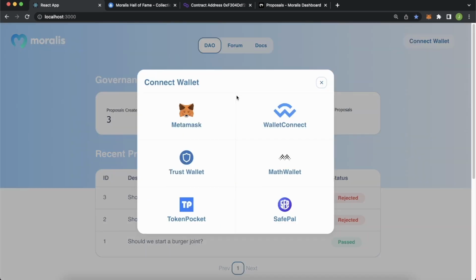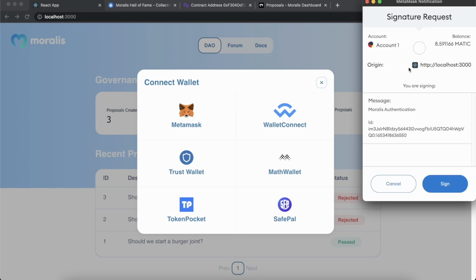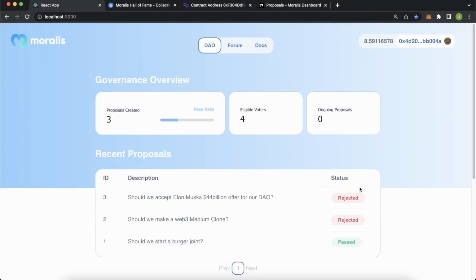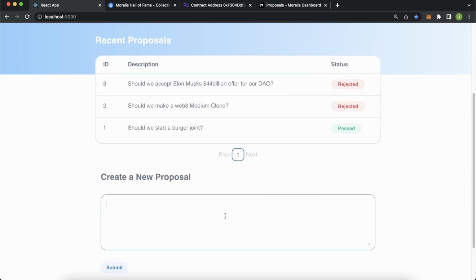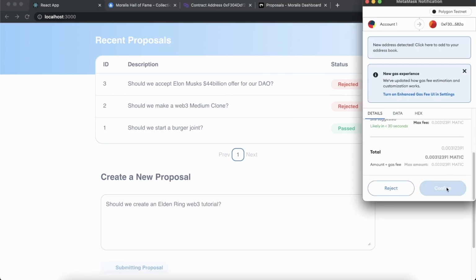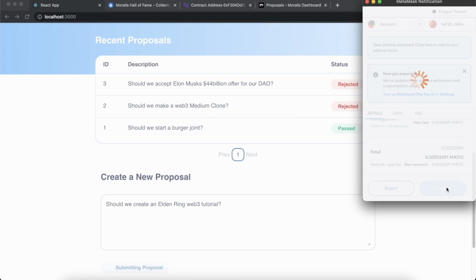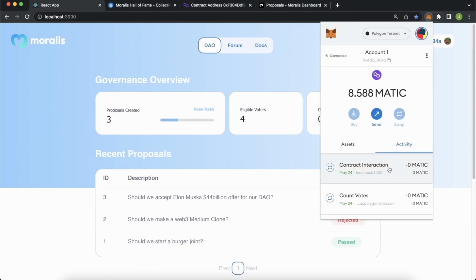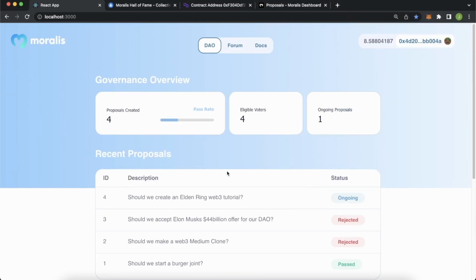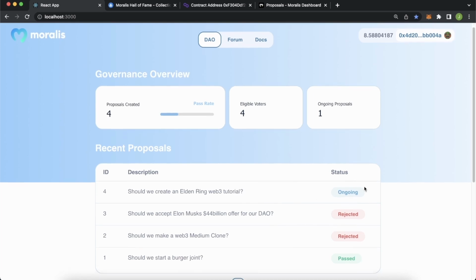So first you have to connect your wallet. Make sure you connect with a wallet that has an NFT that allows you admission to this DAO. And this is one of them. So then you create a new proposal. Should we create an Elden Ring Web3 tutorial? Let's submit this proposal, accept it with MetaMask. And as this contract interaction went through, so did our overview page update with an ongoing proposal,